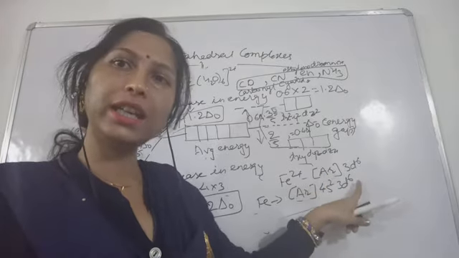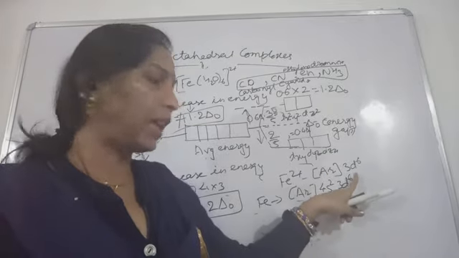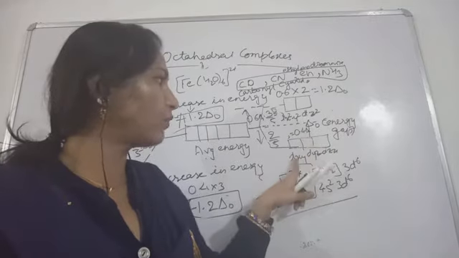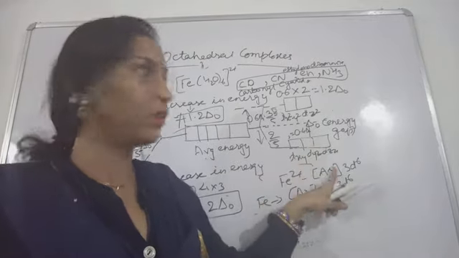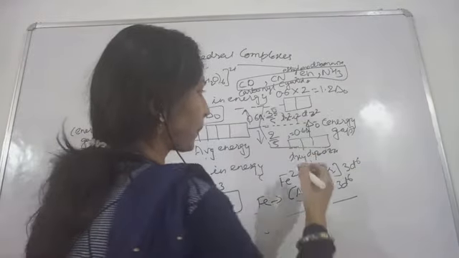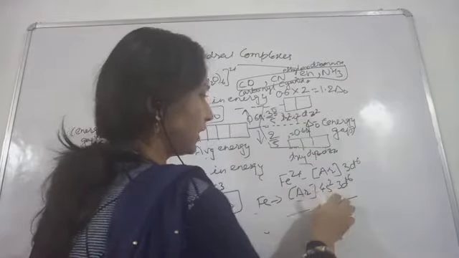Now with 3d6, how will the electrons of this 3d orbital be arranged in the case of this weak field ligand? Check it out. The first electron will come and occupy this place, then the second electron here, the third electron here, then the fourth electron. Where shall I write it?